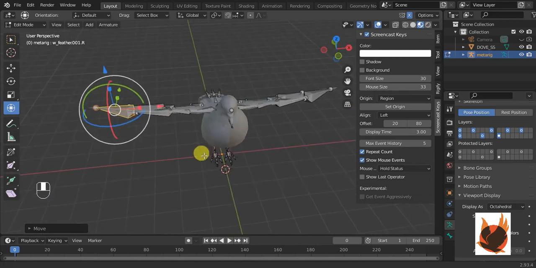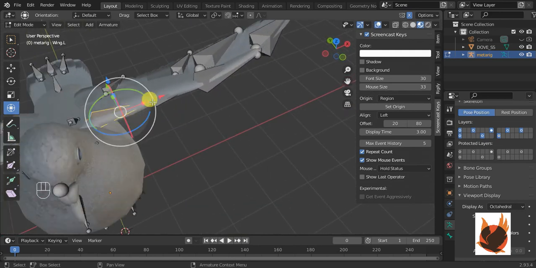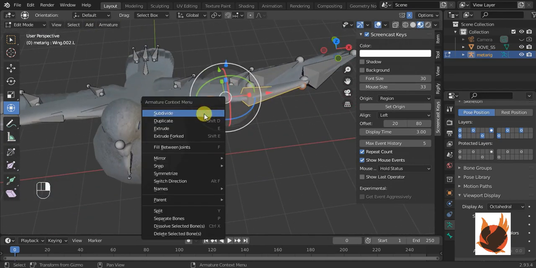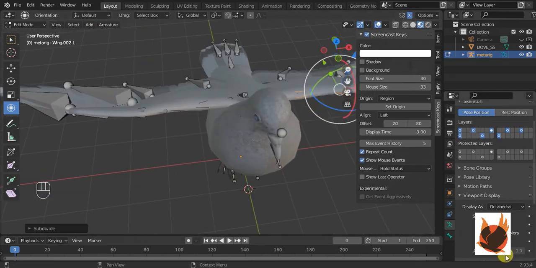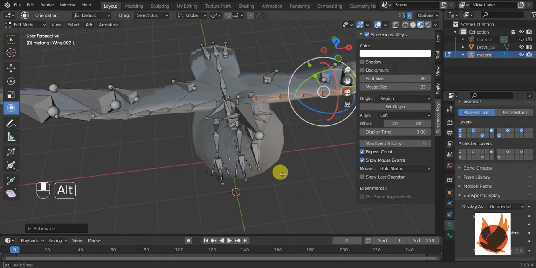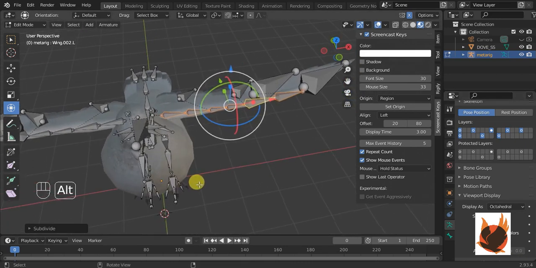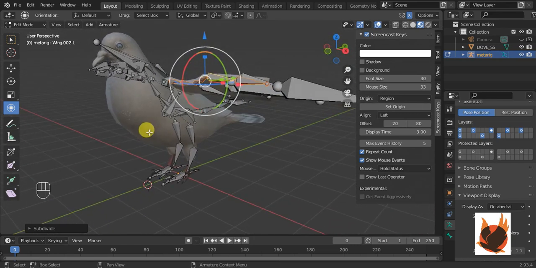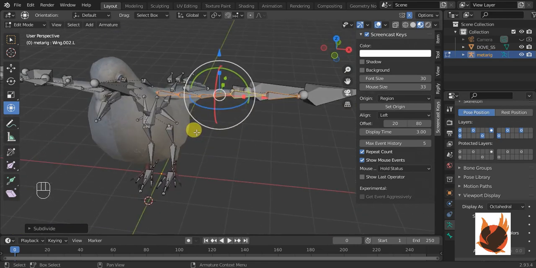Now I told you I will divide these bones to get more geometry, so I will divide them. You can see now I divided these bones into smaller bones, so it will be easier for us to get more bones, and it will be easier for weight painting.